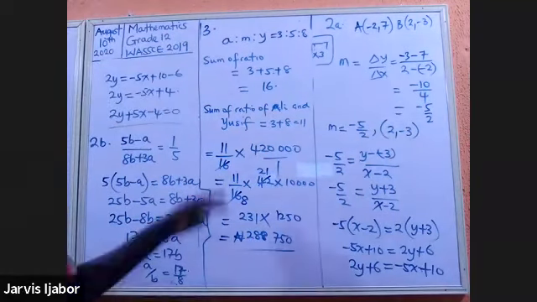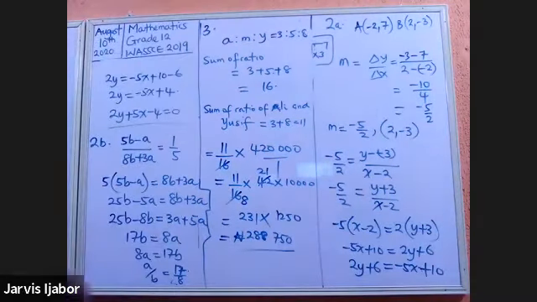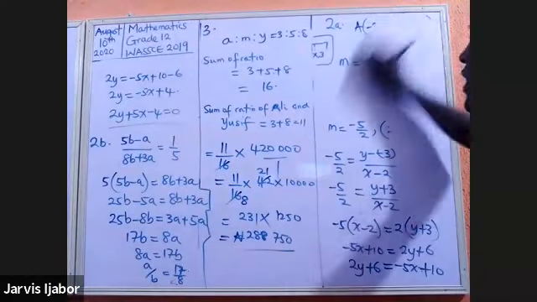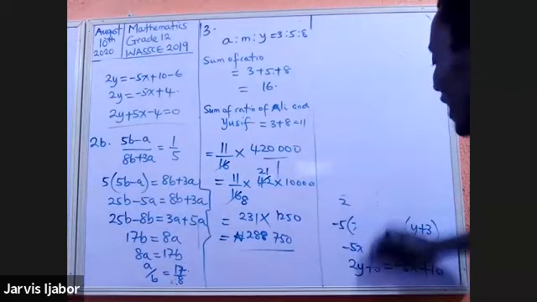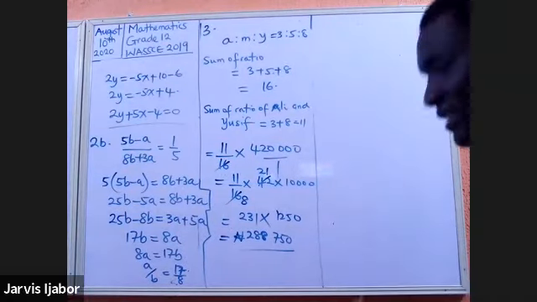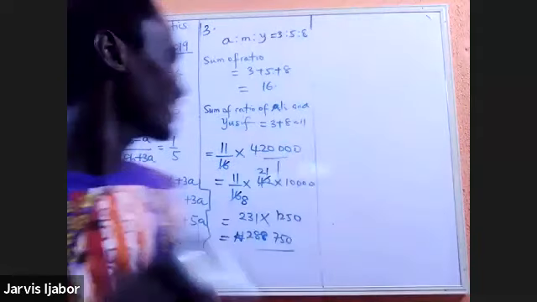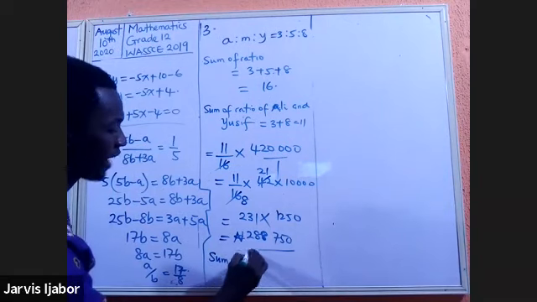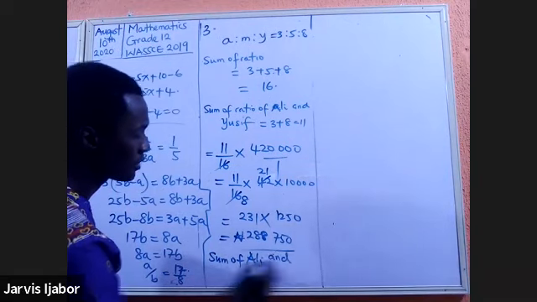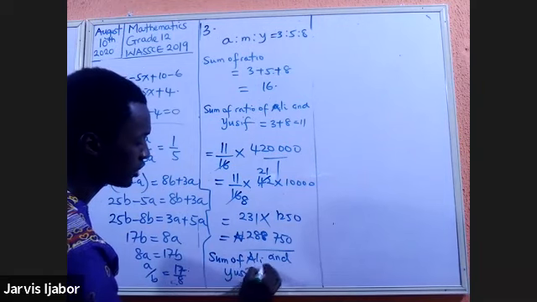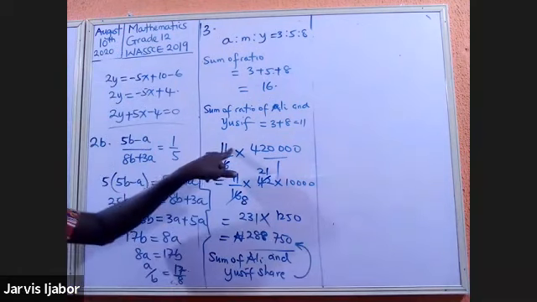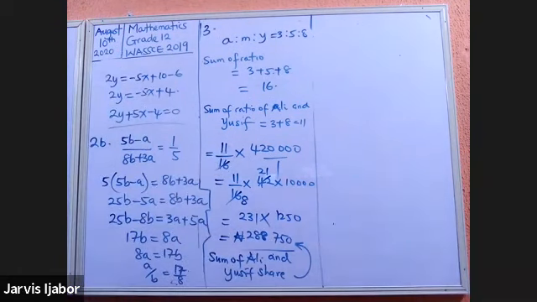I will finish this up. I believe those of us who are having calculators should be able to punch and finish it up. The method used in your book is very, very correct. But understand that in an examination setting like this, you must think. So this is now the sum of Ali and Yusuf's share, because I already know that the ratio will be 11 over 16, and that should give me my answer. All right, that's 3A. Now 3B.